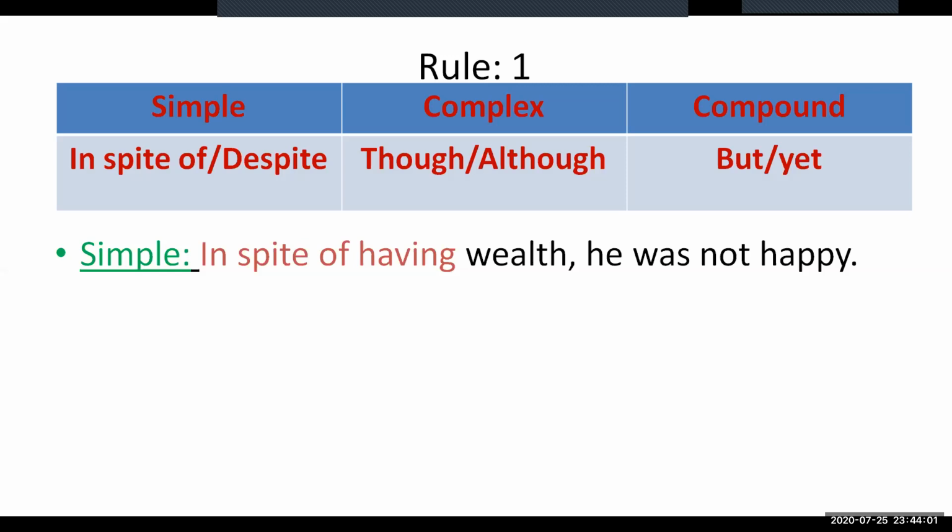In this one, as we find, in spite of having wealth is a phrase, not a clause. So let us focus. Is there any subject in this part? In spite of having wealth, there is no subject in this part. Rather, there is a kind of verb form, which we call participle.